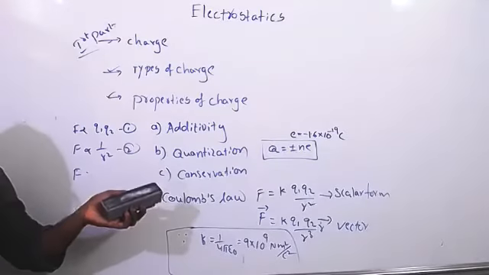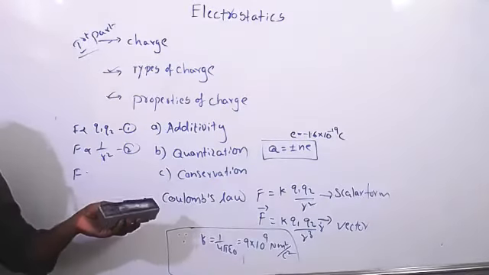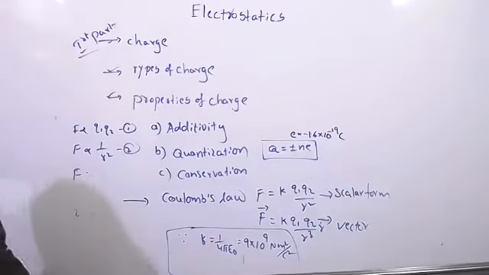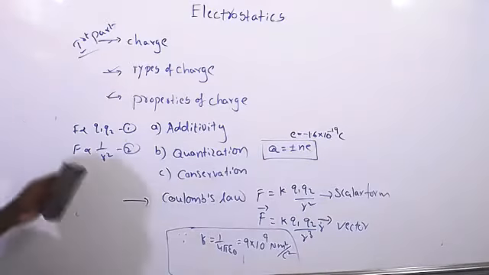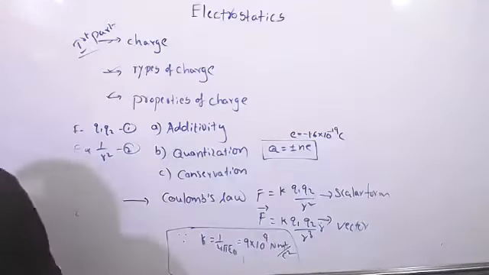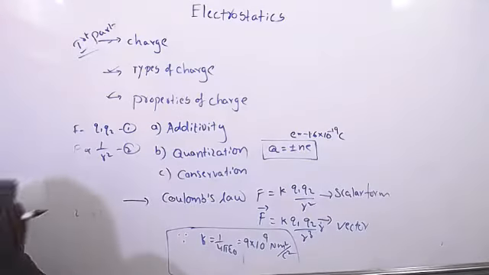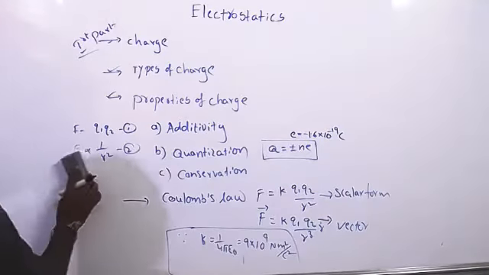Here, which type of questions can we expect, let's see. Yes, sir, clear? Yes, sir.